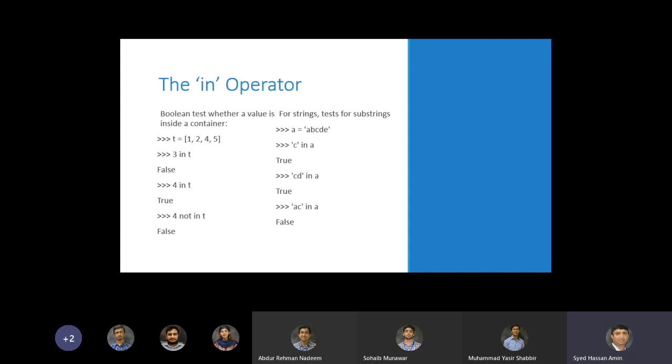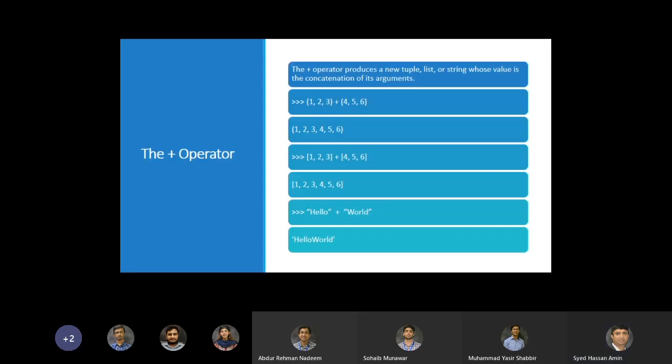Then we have not in as well, and so on. You might apply the same operation on a string named A, such as C in A, and then CD in A. In the same way, the in operator works on different sequence types.